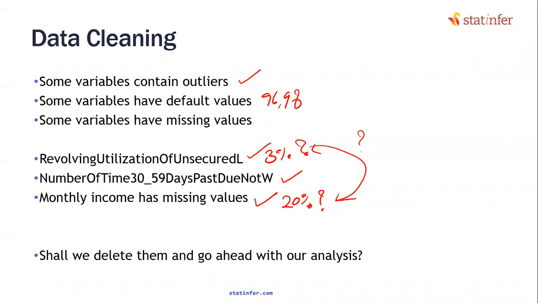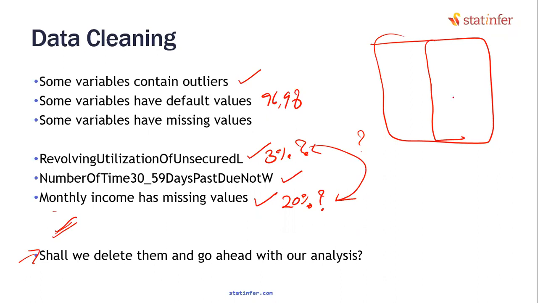Is the question: shall we delete this data simply and go ahead? What do you think? Is it smart? Monthly income is missing in 20% of the cases. What I'll do is cut this 20% of the data, leave it. I have 80% of the data. Can I proceed with the analysis like this?